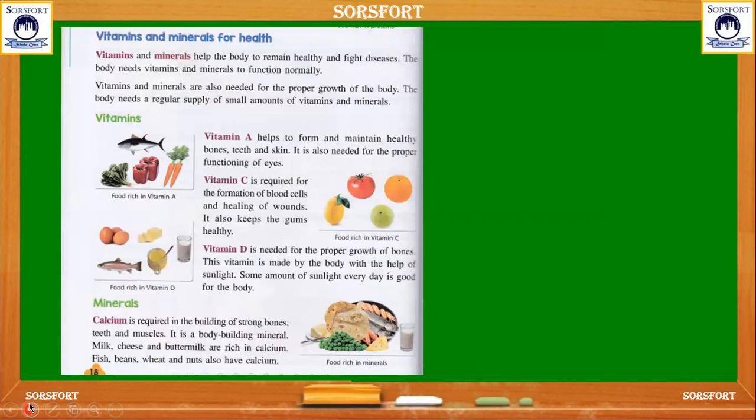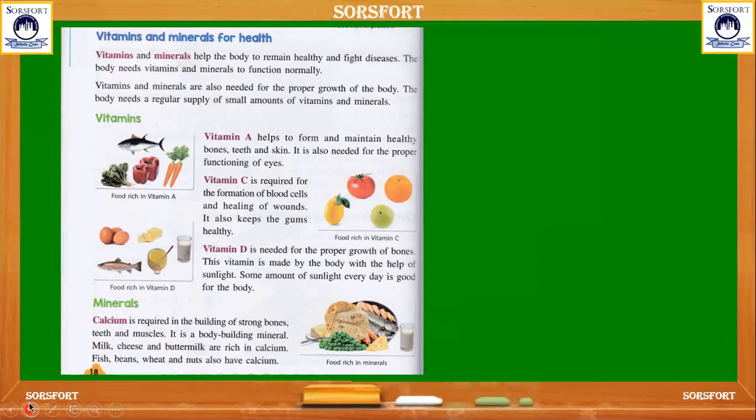Next, we can see about vitamins and minerals. These are the nutrients that keep our body healthy and also fight against some diseases. If these function normally, we will not get many diseases, and it also helps in the proper growth of our body. If we don't have any diseases, the growth of our body will be normal. So we should take our diet with vitamins and minerals also.